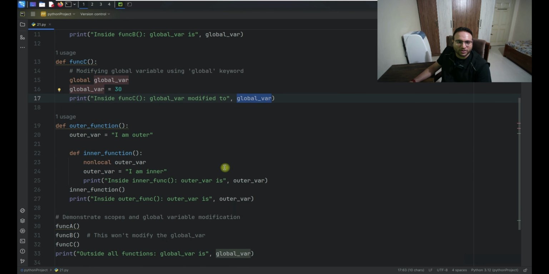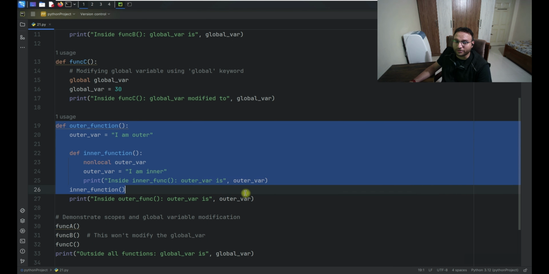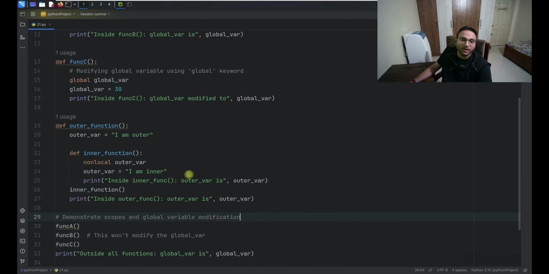Now, going further with that, this is another function, and this is a nested one. What exactly is happening inside of that outer function? We have this variable, and I'm just giving it a string, "I am outer". Now inside of that I'm defining another function, which is called a nested one, and inside of that I'm defining it as nonlocal outer, the same variable, so that the range of it gets extended.